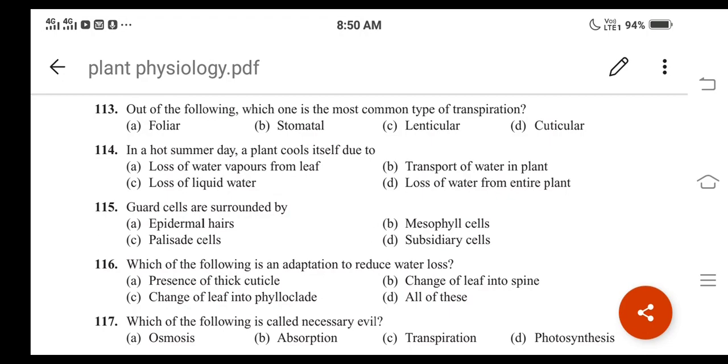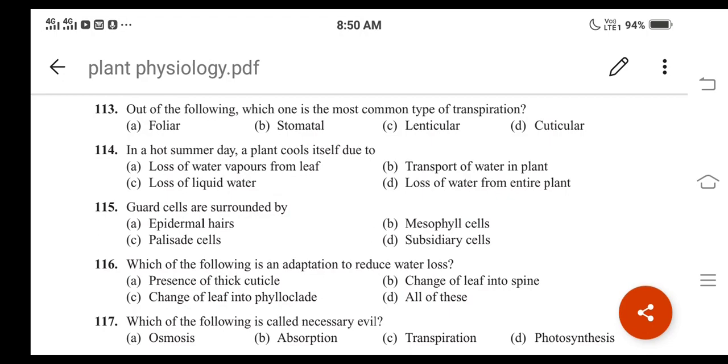And here, when we study the structure of stomata, the guard cells are surrounded by the subsidiary cells. Okay, subsidiary cells are present in the vicinity of the guard cells. It means immediately next to the guard cells, what will be present here? Subsidiary cells will be present, right? So option D is the correct answer.